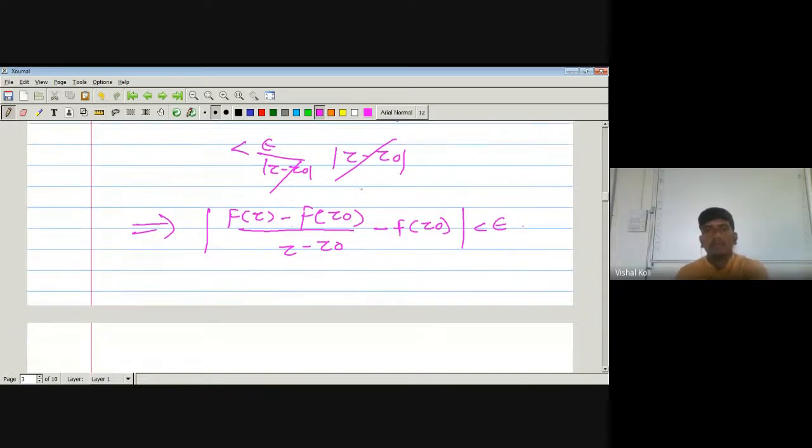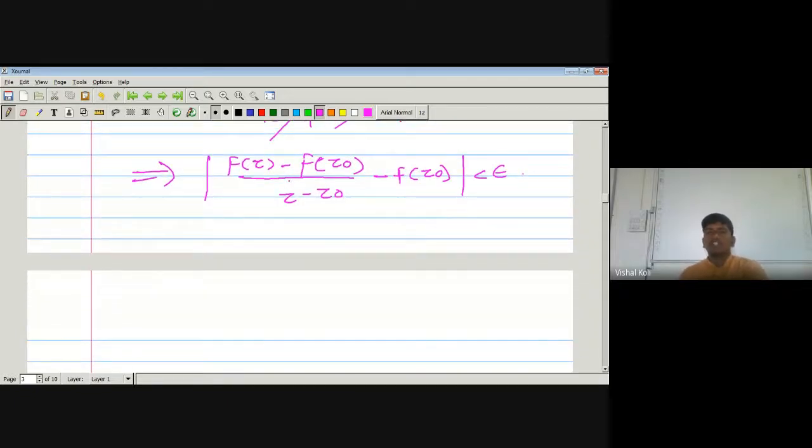Now we will use the definition of limit, which implies as limit Z is tending towards Z naught, modulus of capital F of Z minus capital F of Z naught divided by Z minus Z naught minus small f of Z naught is nothing but 0.